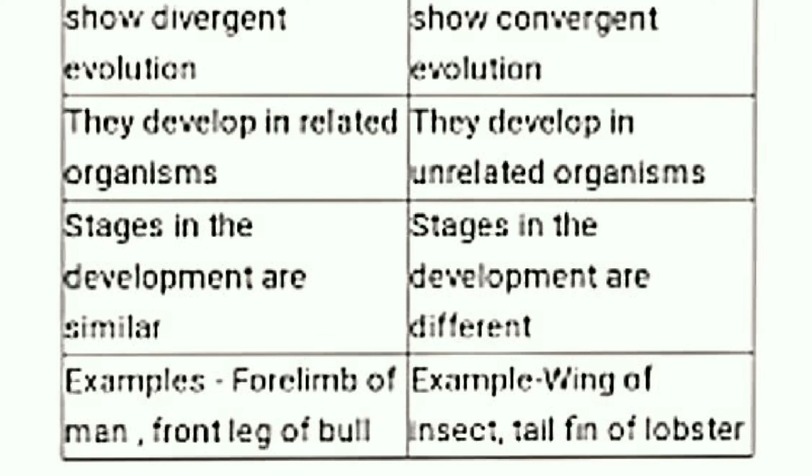Example of homologous organs: forelimb of man, front leg of bull. Example of analogous organs: wings of insect and tail fins of lobster. So in that manner we concluded about the